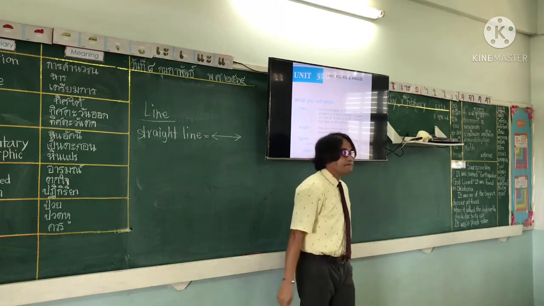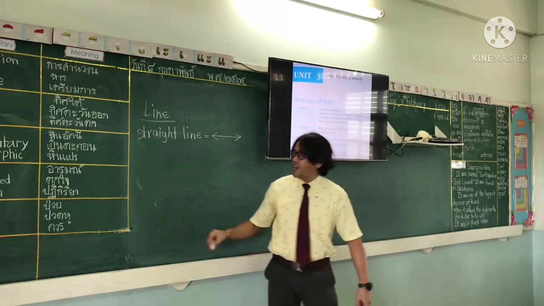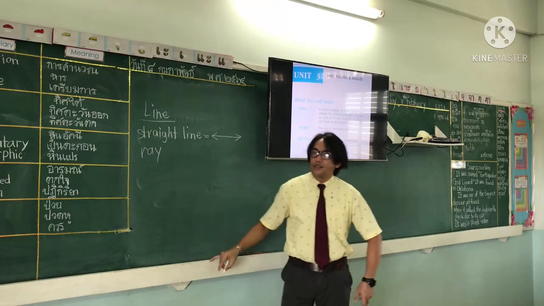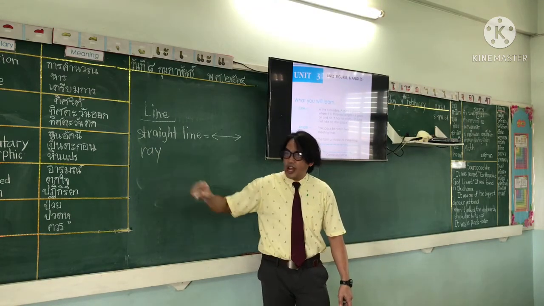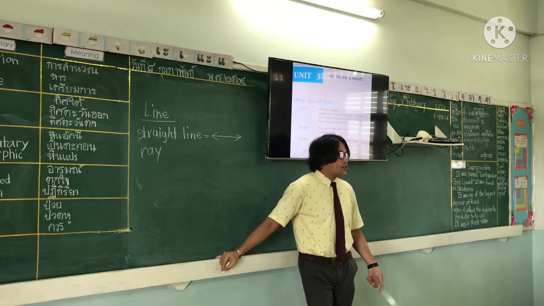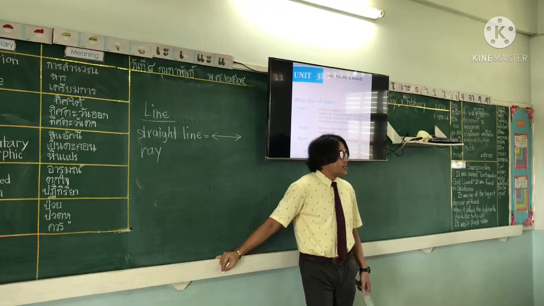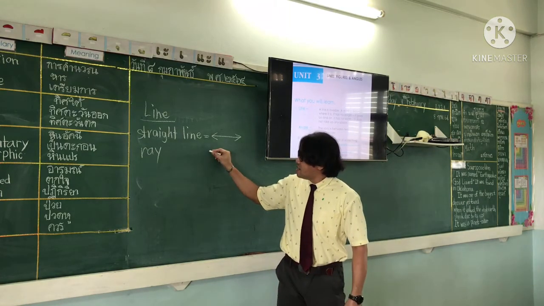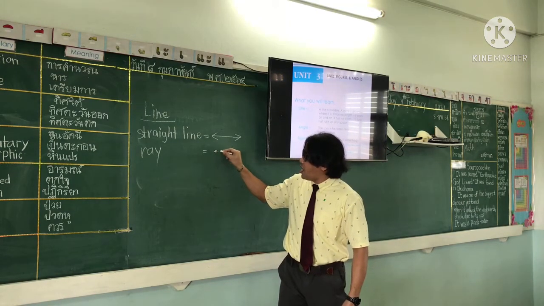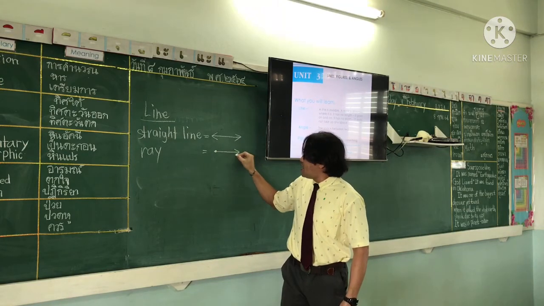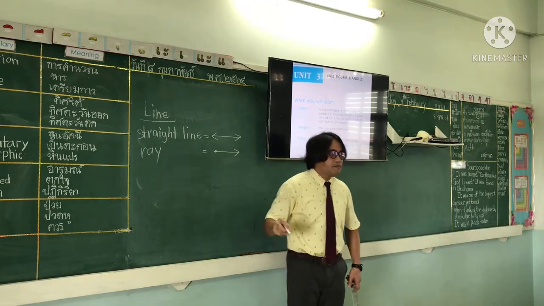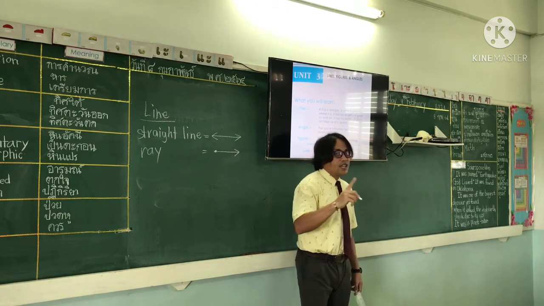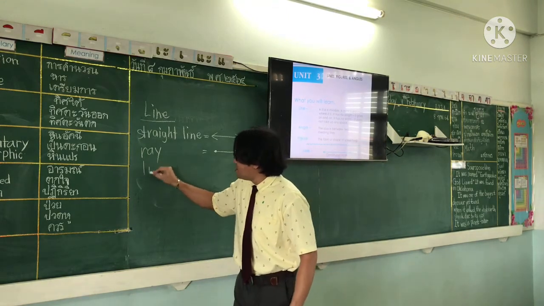What else? Yes, a ray. Everybody all together. Ray. Okay, what is a ray? A ray is a line with a point and an arrow at the other end. What else? Line segment. Very good.